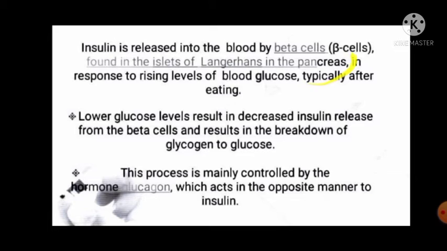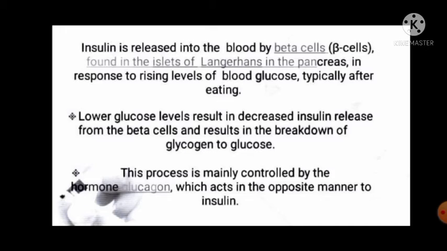It is a gland which secretes its secretion via a duct. In response to rising levels of blood glucose, typically after eating, insulin is released; lower glucose levels result in decreased insulin release from the beta cells and result in breakdown of glycogen to glucose for the body.